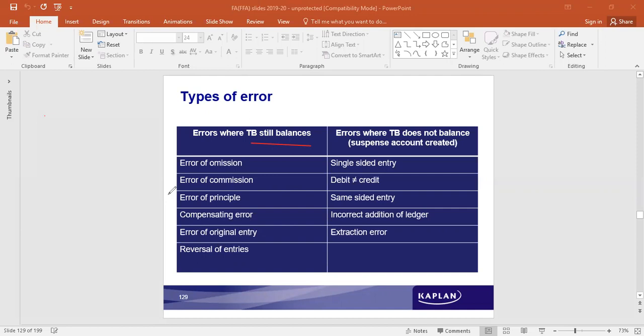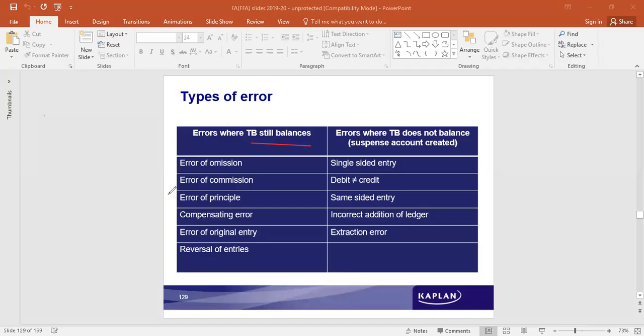Errors of commission is when an accounting mistake happens, a mistake made by the accountant while accounting for the transaction. Errors of principle are where the rules are not properly followed. Compensating error: in one place an error is made, and a similar error of the same extent is made in another place.